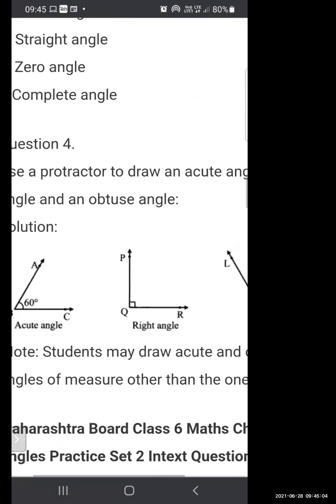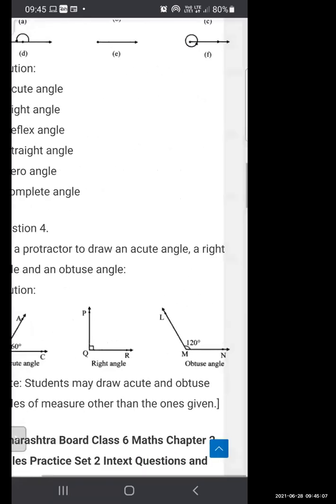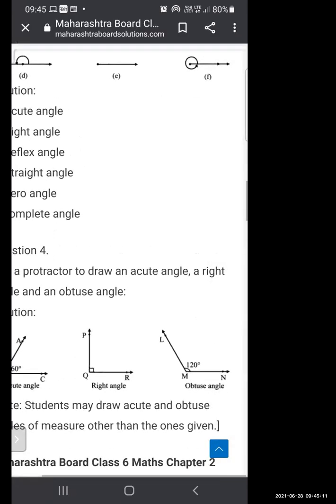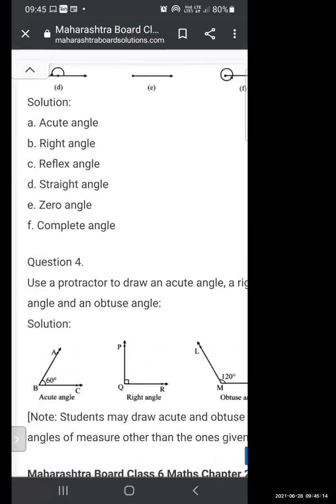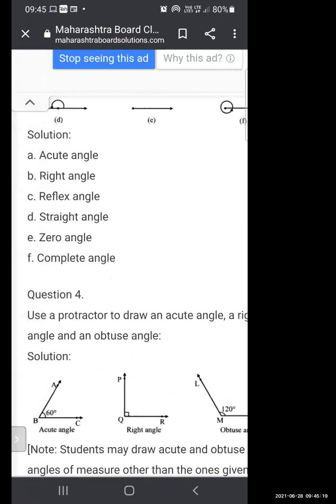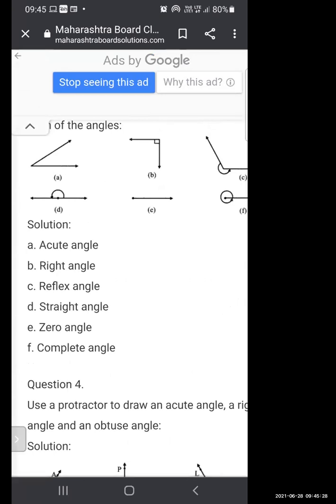Now here, use a protractor to draw an acute angle, a right angle and an obtuse angle. Okay, here we need to draw an acute angle, obtuse angle and right angle. So this construction part we'll see in the next lecture because it will not be completed in 10 to 15 minutes. So we'll do some more sums again, and I will ask students to do this. Now, just a minute.